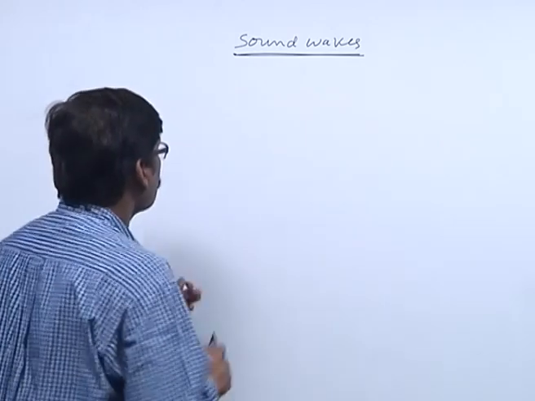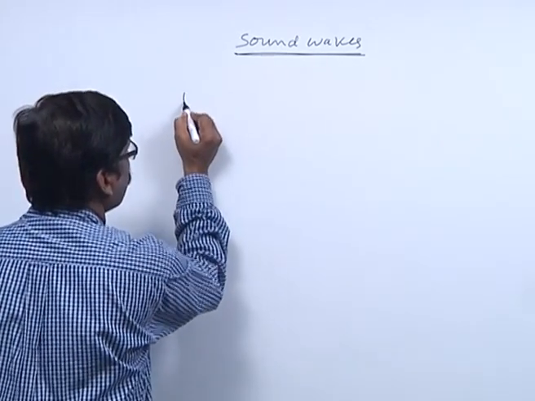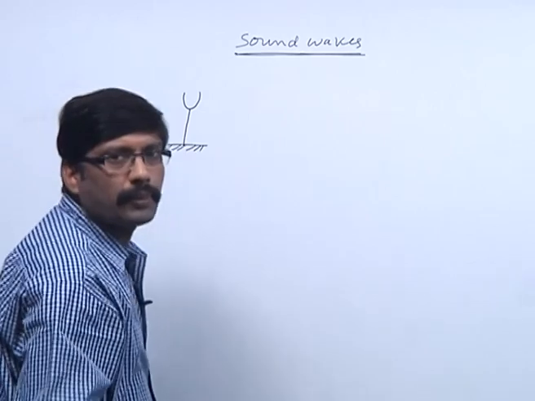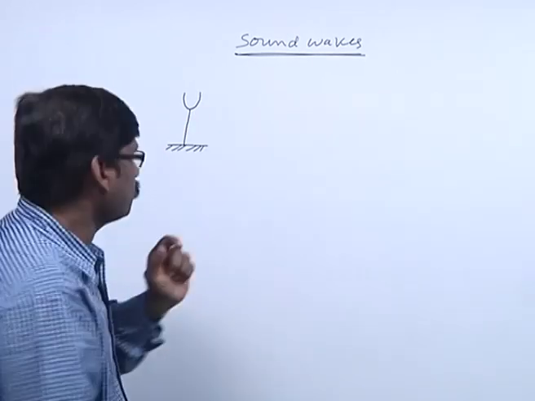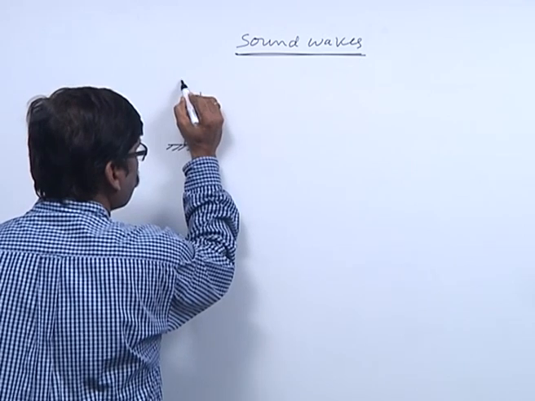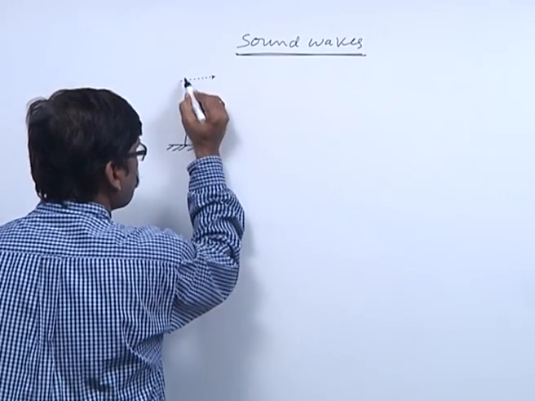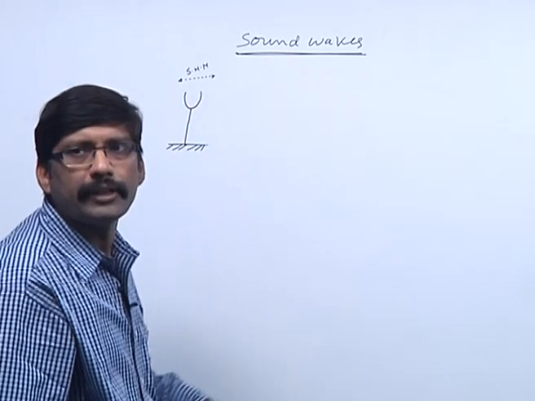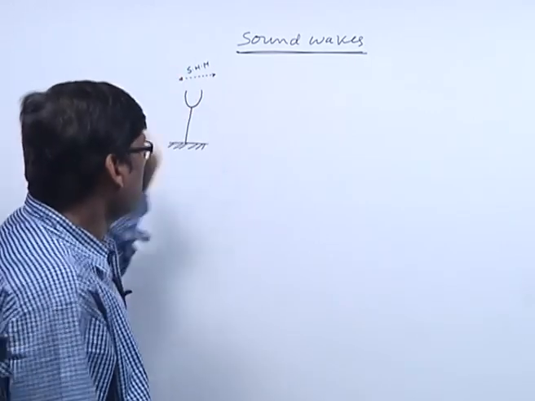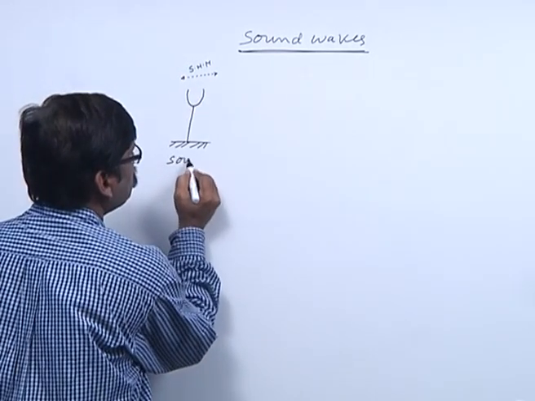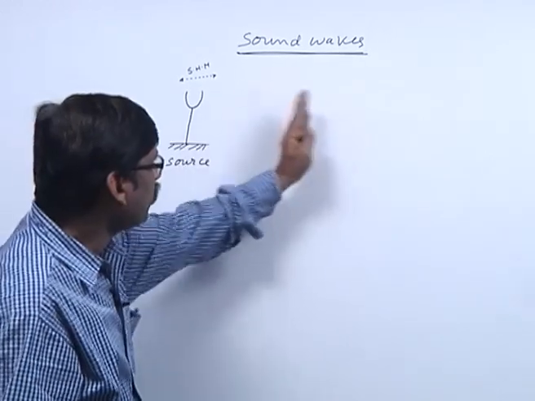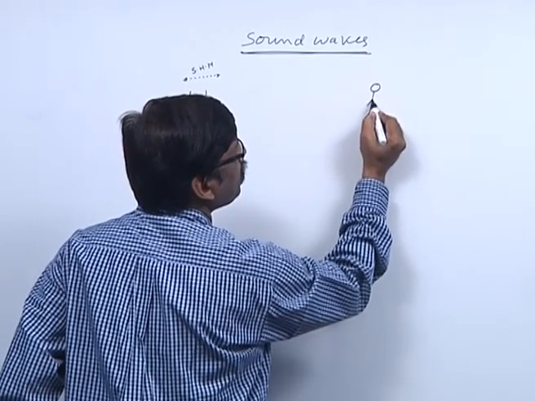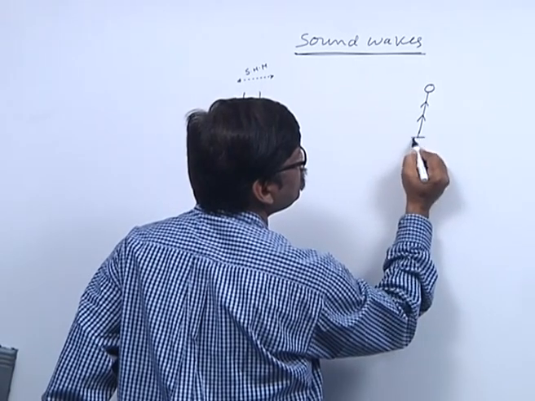Let us say the source of sound is a tuning fork. When you vibrate this tuning fork, it will be in SHM. Let us say it is a source. Okay. Somewhere there is an observer.